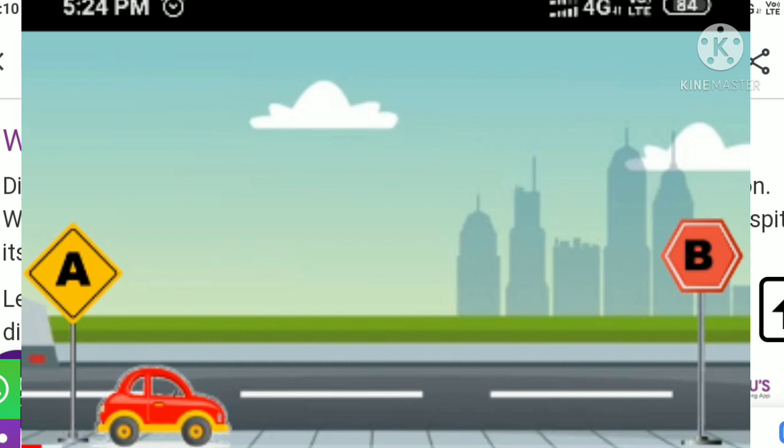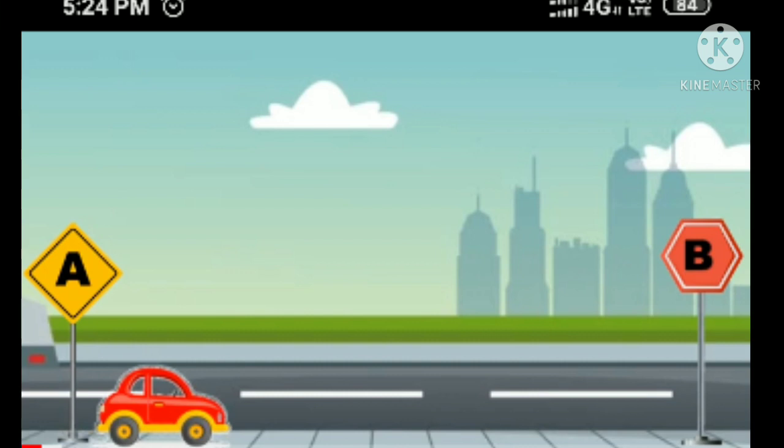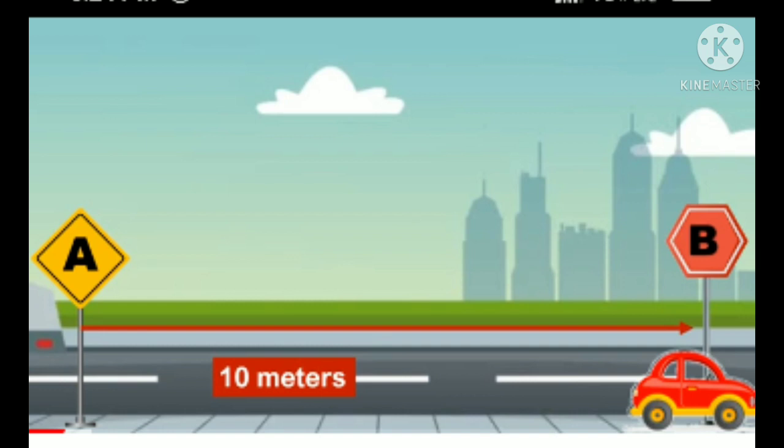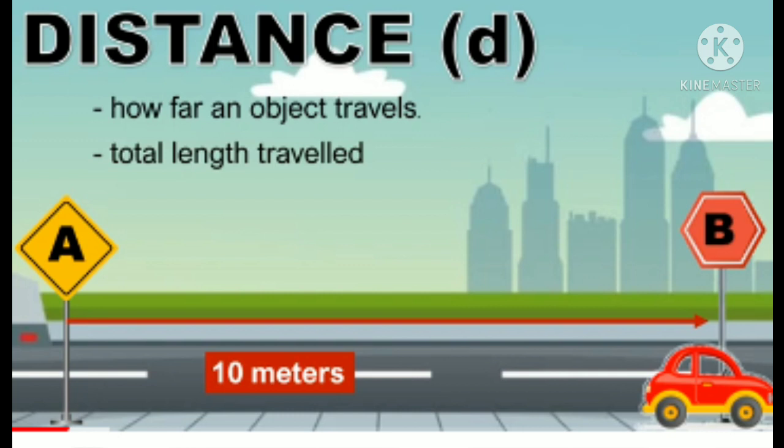Now you have to look at this picture. Here two points are there, A and B. The car travels from point A to B. From A to B, how much distance has it traveled? Let's consider the distance between point A and B is 10 meter. So the distance traveled by the car from A to B is 10 meter. Distance is how far an object travels, the total length traveled by an object.